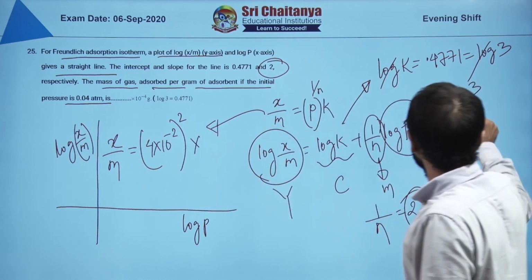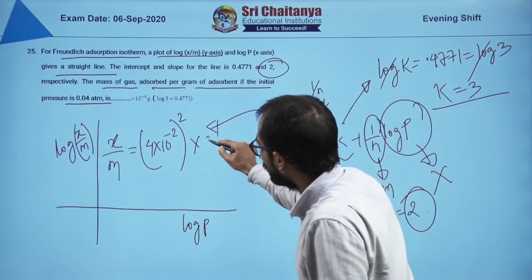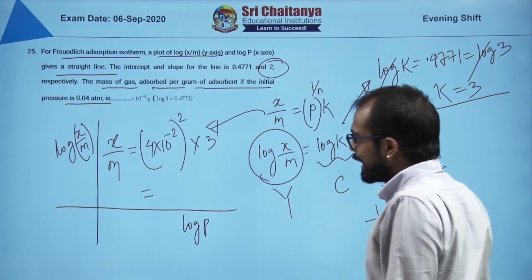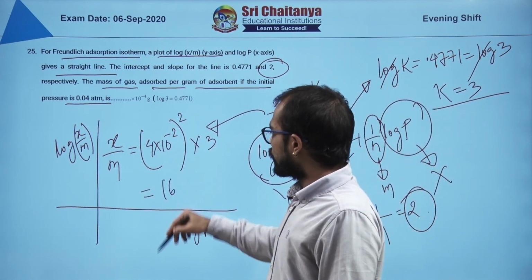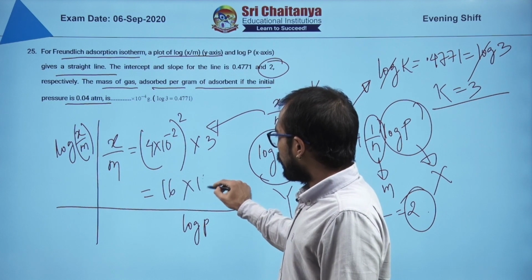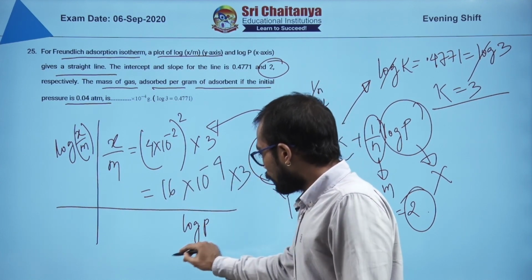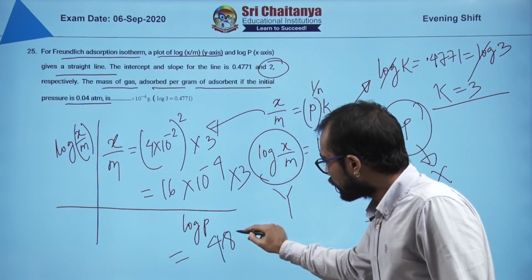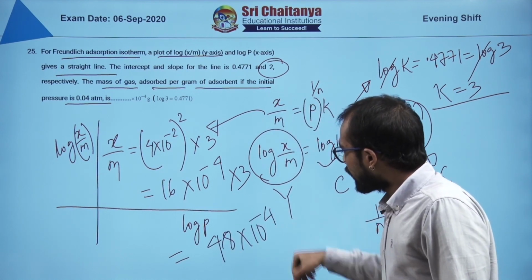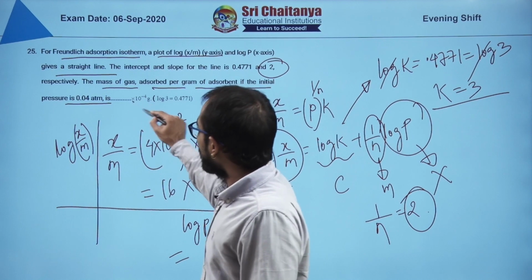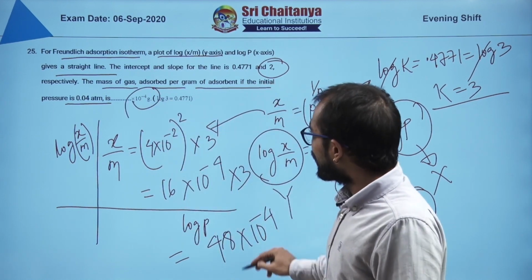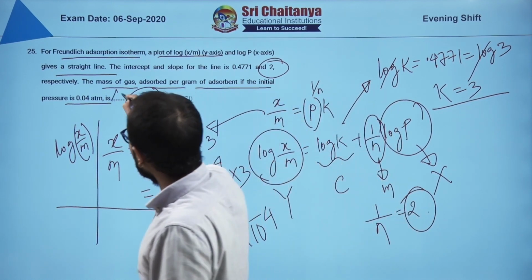K is equal to 3. Now if you simplify it, 4 square will give you 16, 10 to the power minus 4, and there is a 3. So 16 into 3 will give you 48 into 10 to the power minus 4. So you see here minus 4 is already there. So what is the other thing left? That is 48.